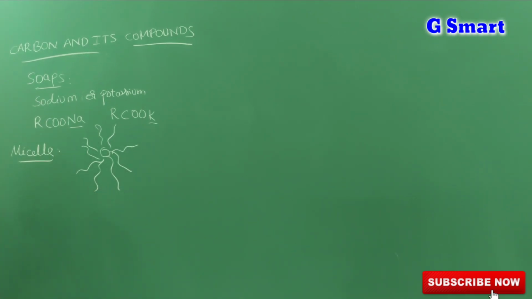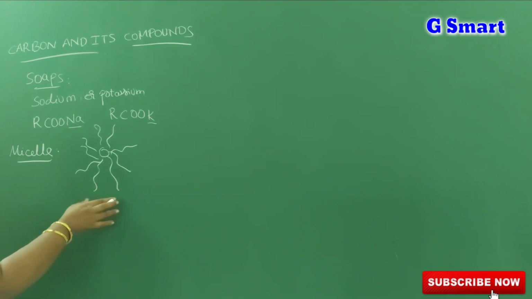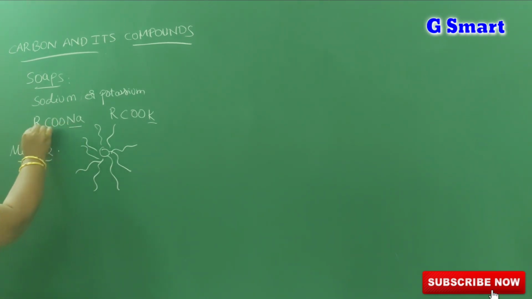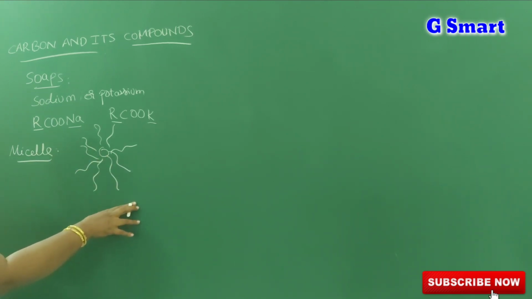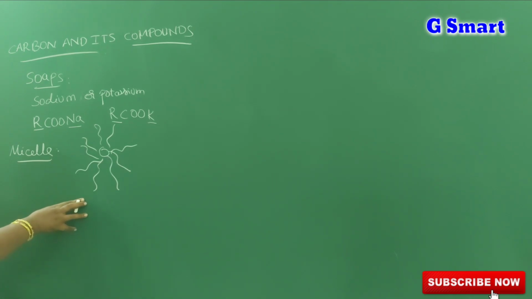Now we see how it works. When a dry cloth is inserted in soap solution, what happens? Here R means hydrocarbon. The hydrocarbon sticks to the dirt on the body or on the clothes.